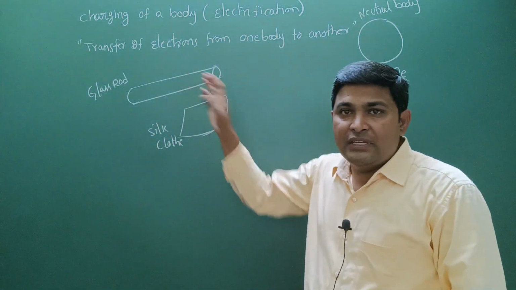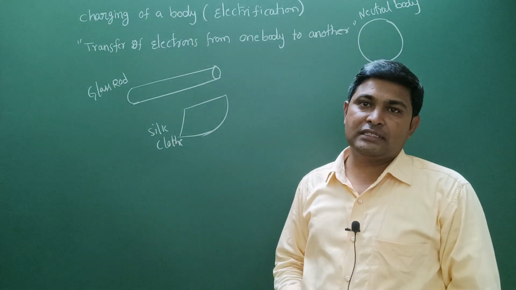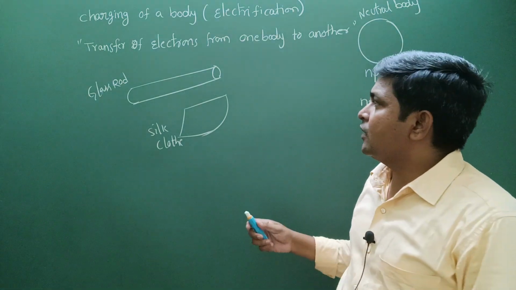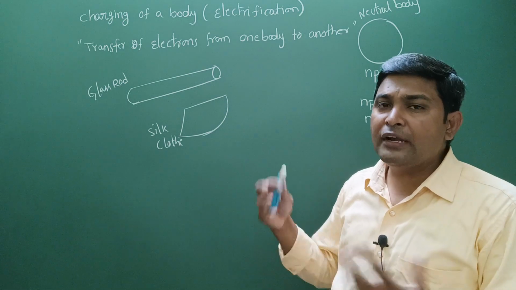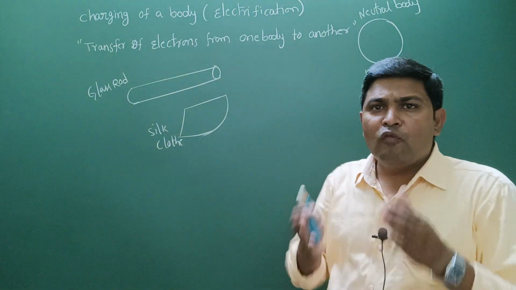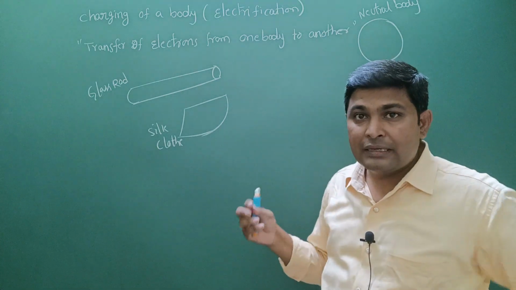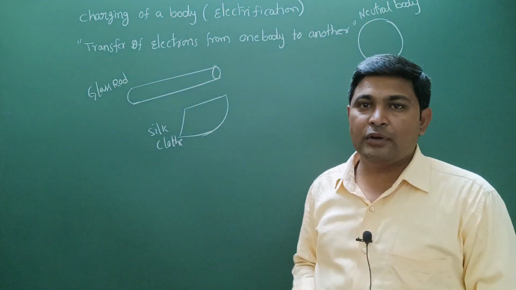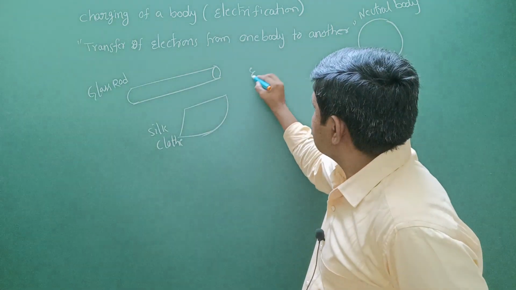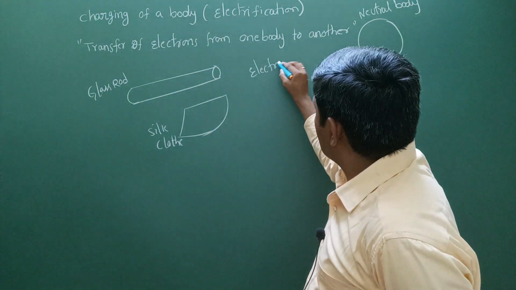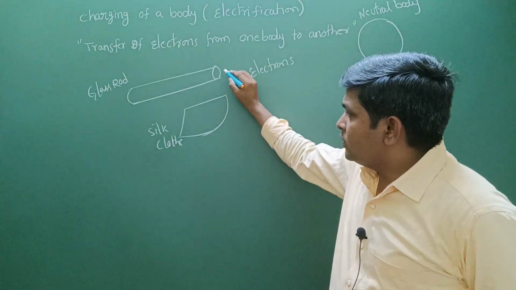If I rub this, what will happen? We need to understand that. Some charges are going to be transferred from one body to another body. Which is the one body, and which is the other? Here we can see that electrons are transferring from the glass rod to the silk cloth.